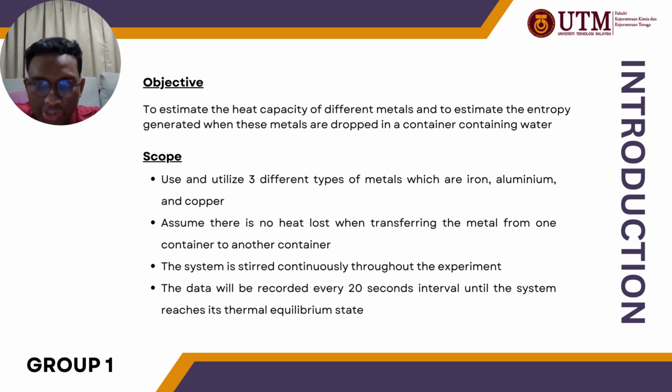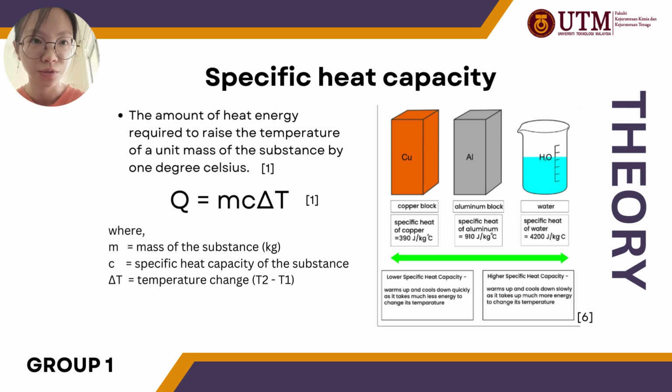Our scope of this experiment: number 1, use and analyze three different types of metals, which are iron, aluminium and copper. Number 2, assume there is no heat loss when transferring the metal from one container to another container. Number 3, the system is stirred continuously throughout the experiment. And the last one, number 4, the data will be recorded every 20 seconds interval until the system reaches its thermal equilibrium state.